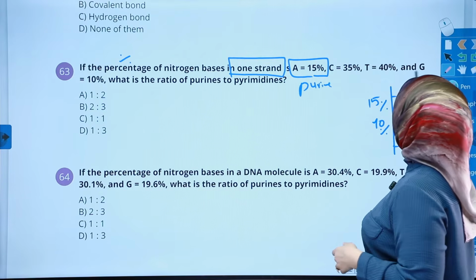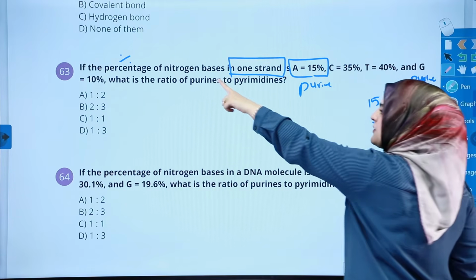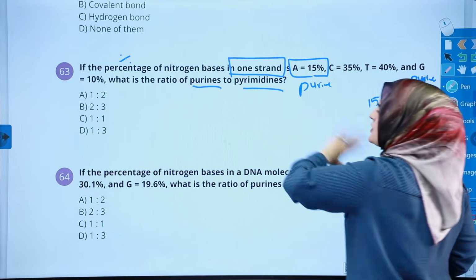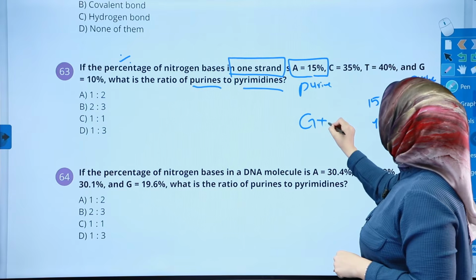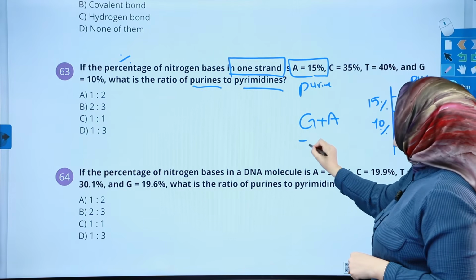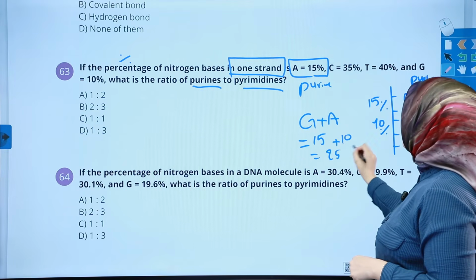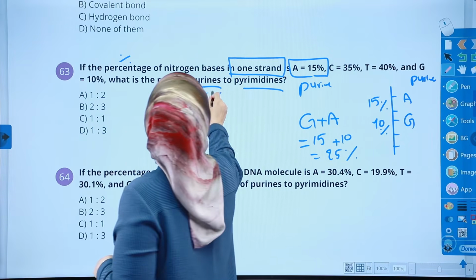G is also a purine. Since we are asking for the percentage of the purines and pyrimidines against each other, we need to add G plus A together to get the answer. 15 plus 10 equals 25%. This is the number of purines, 25%.